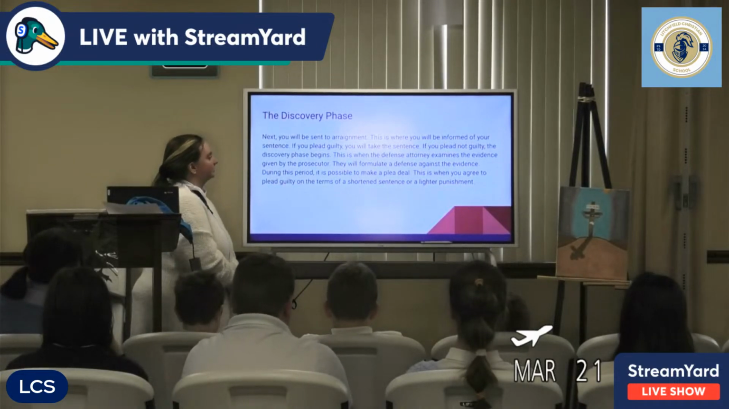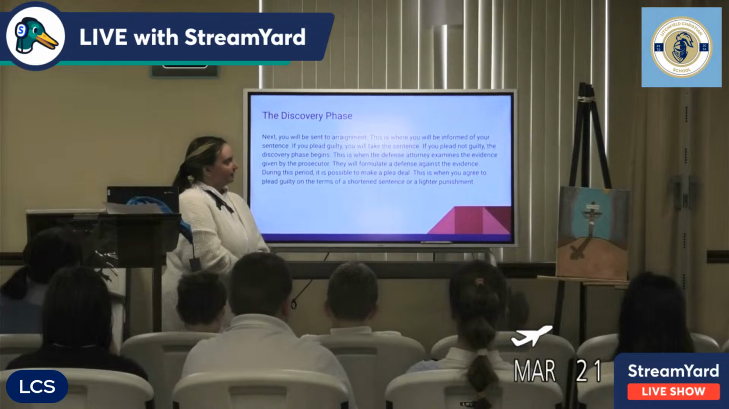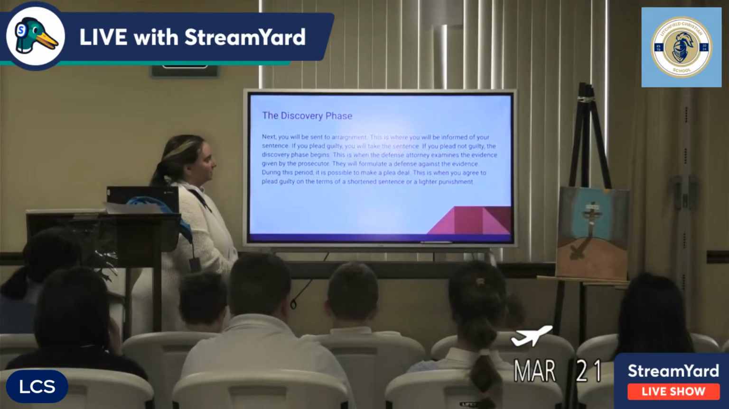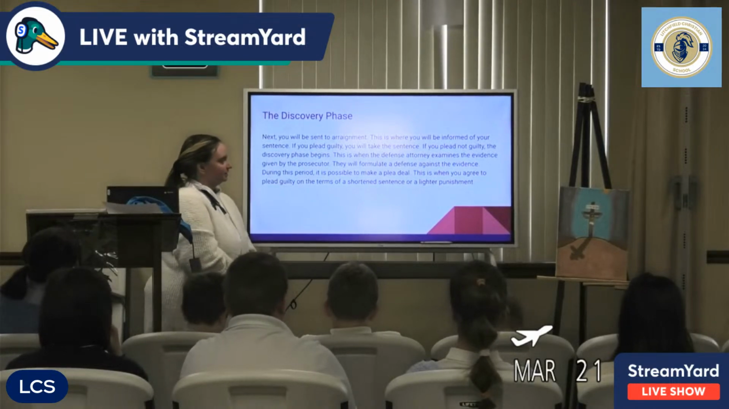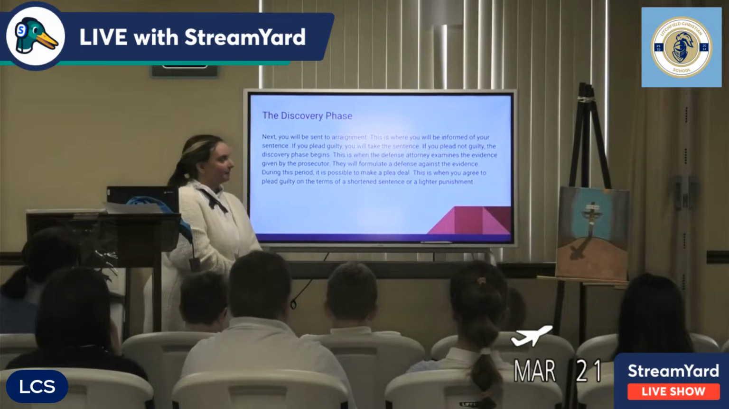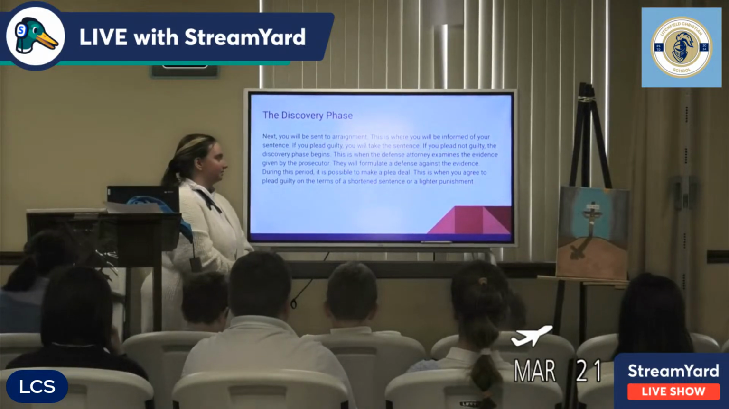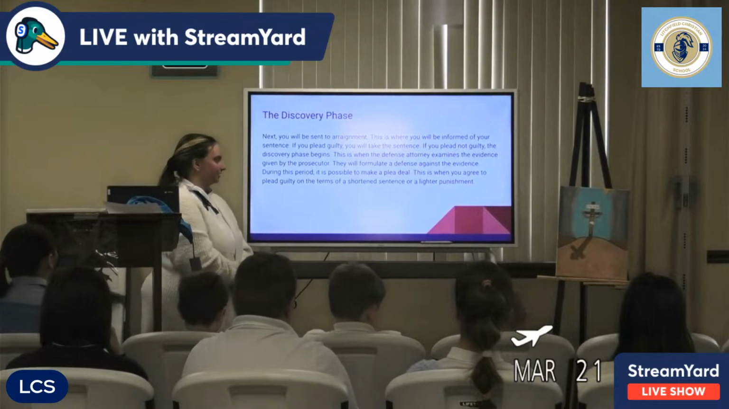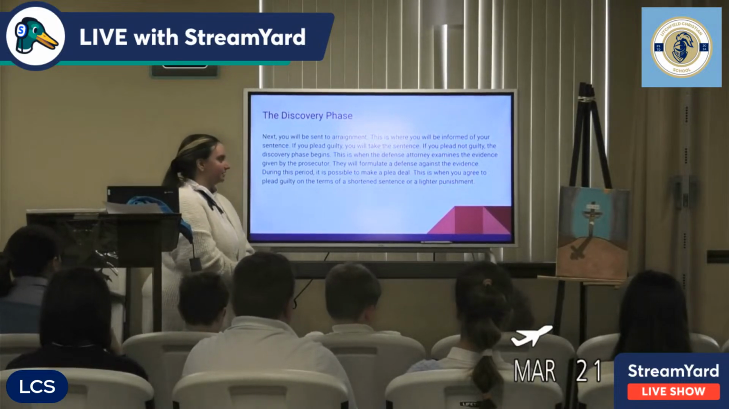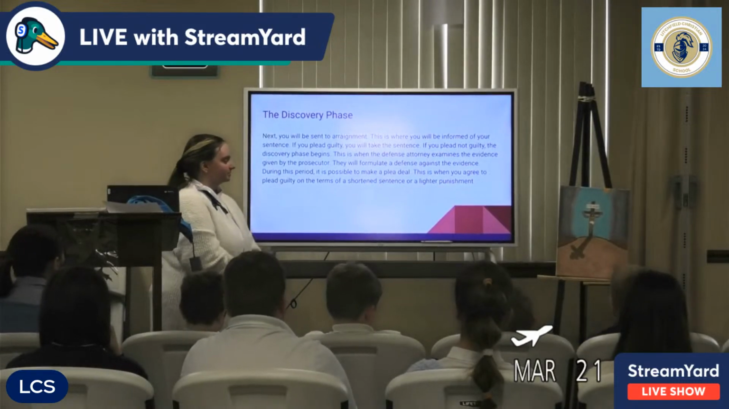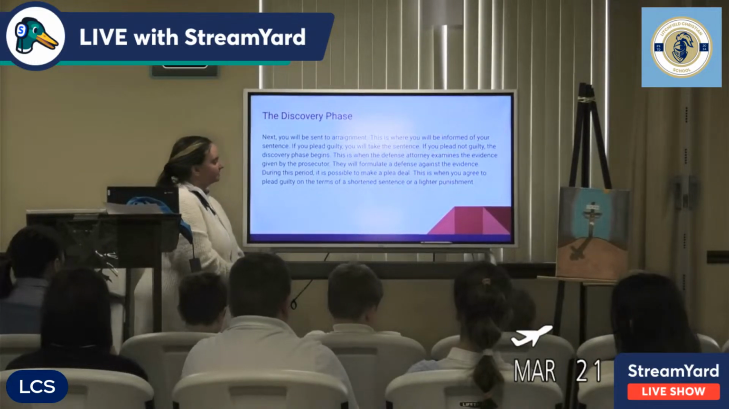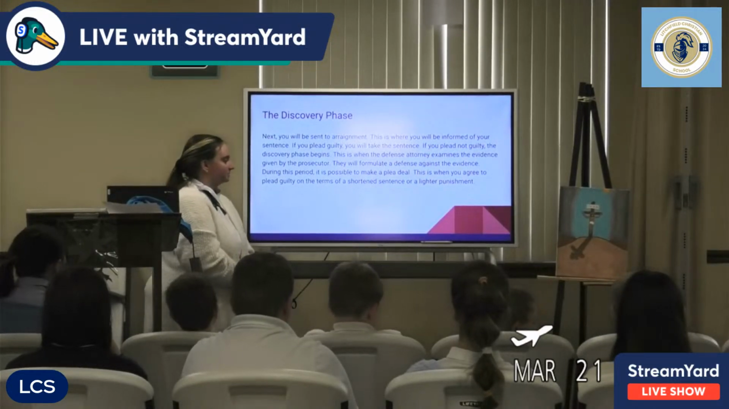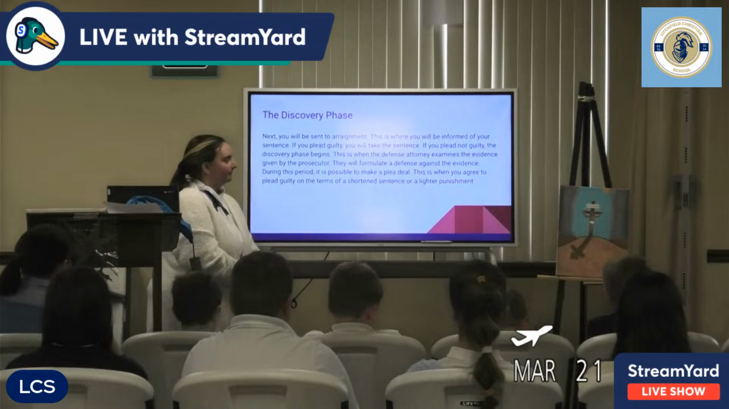The discovery phase. Next, you will be sent to arraignment. This is where you will be informed of your sentence. If you plead guilty, you will take the sentence, and that will be the end. If you plead not guilty, the discovery phase begins. This is when the defense attorney examines the evidence given by the prosecutor. They will formulate a defense against the evidence. During this period, it is possible to make a plea deal. This is when you agree to plead guilty on the terms of a shortened sentence or a lighter punishment.